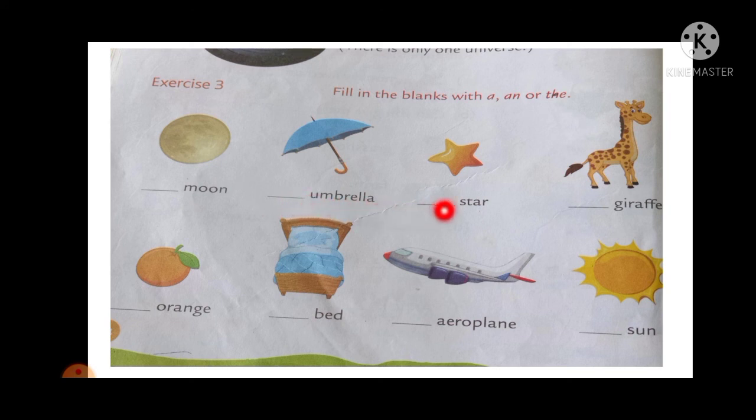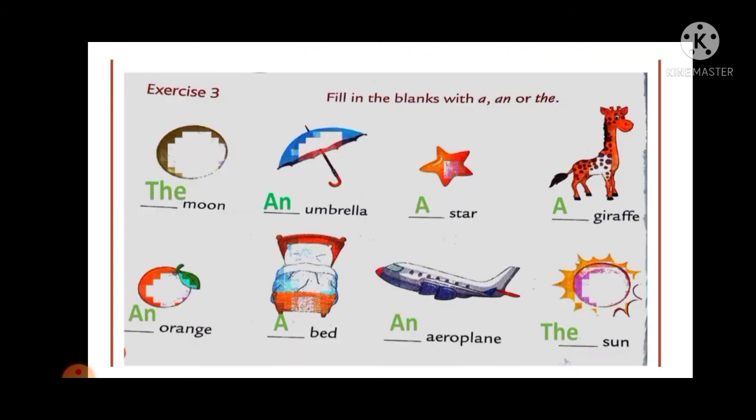Then star. So a star. Consonant is there. Giraffe. A giraffe. Orange. Vowel is there. That's why an orange. Bed. Consonant sound is there. That's why a bed. Aeroplane. So here the vowel sound is there. That's why we write an aeroplane. And the last one, the sun. The sun is only one. That's why we write the sun.